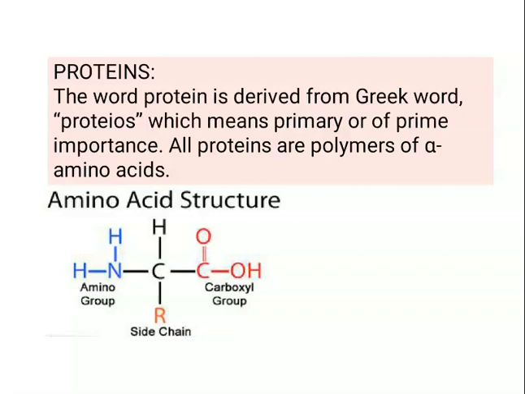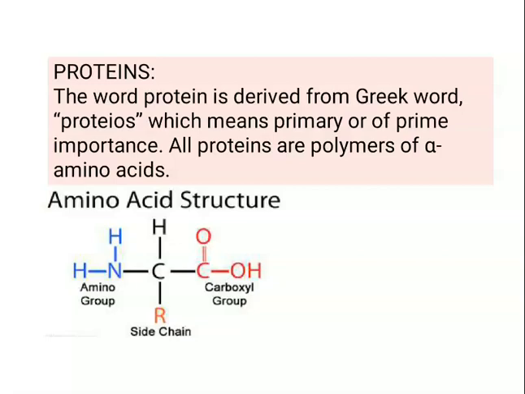Number 2 is the basic amino acids. So amino acids in which the basic part, that is the number of amino groups, are more than the number of carboxyl groups are called the basic amino acids. For example, lysine. Lysine is a basic amino acid. Number 3 is the neutral amino acid. Means the amino acids in which the number of carboxyl groups are equal to the number of the amino groups. So for example, alanine and glycine. These are the neutral amino acids.